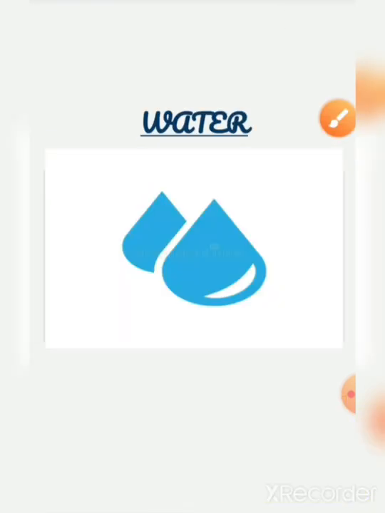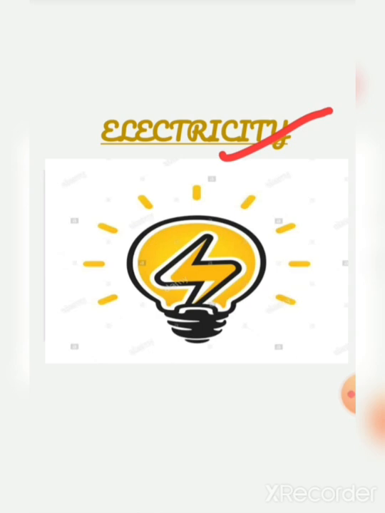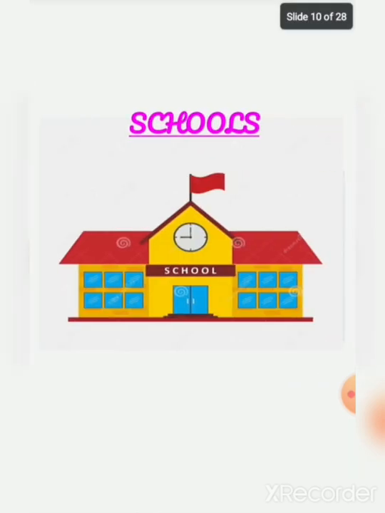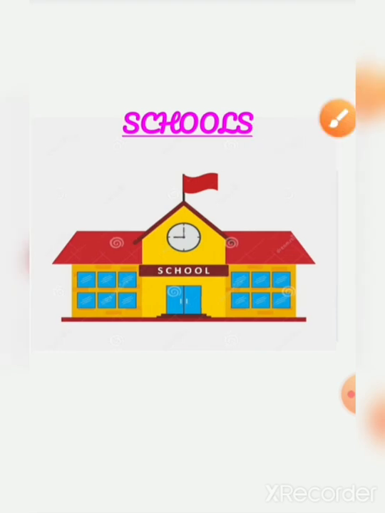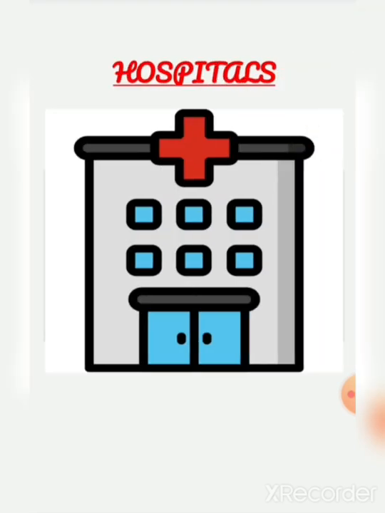Now here, these are what we have already discussed: water, right? Then electricity, after that roads, then comes schools, hospitals, and then that's it, right?